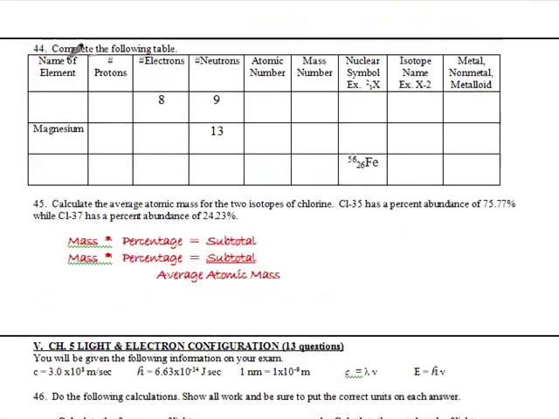All right, 44 gives you a table and you have to complete it. So this is kind of a puzzle. You have to figure out what you know and work backwards sometimes, work forwards, figure out what two things are equal. All right, so here we go.